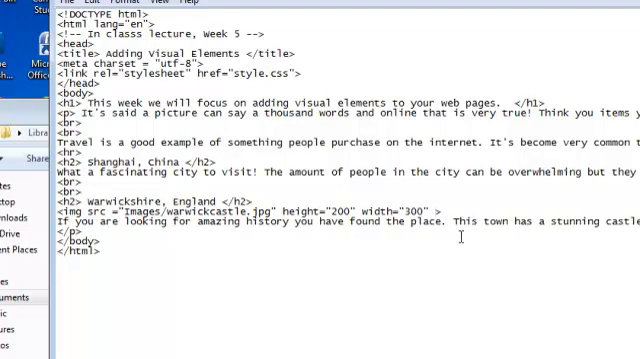We can also add a border if we wanted to do this. We would type border equals, and then in quotes we can put the size we want the border to be. So I'm going to just say a border of 1. We also could add an ID if we want to use it later in the ID value. We could add a title. We could add vertical space onto this too.